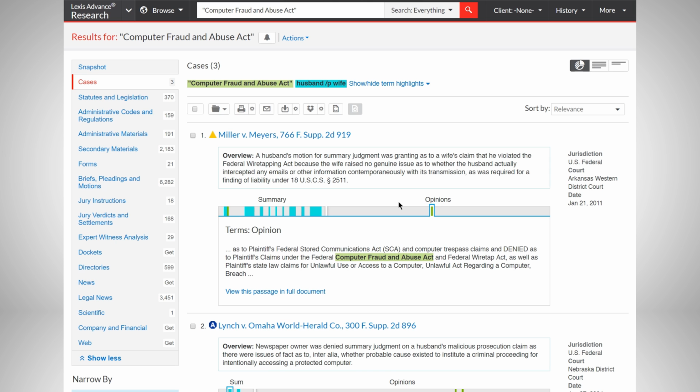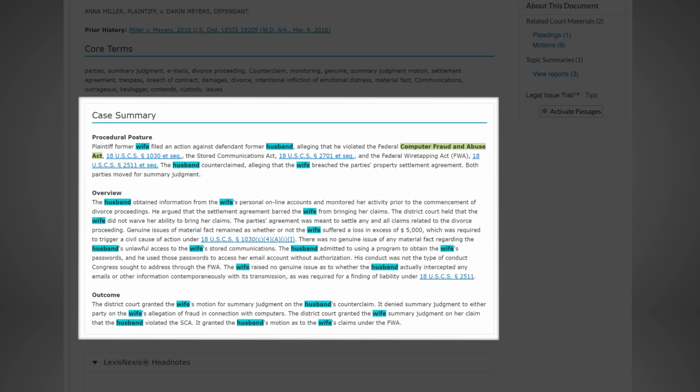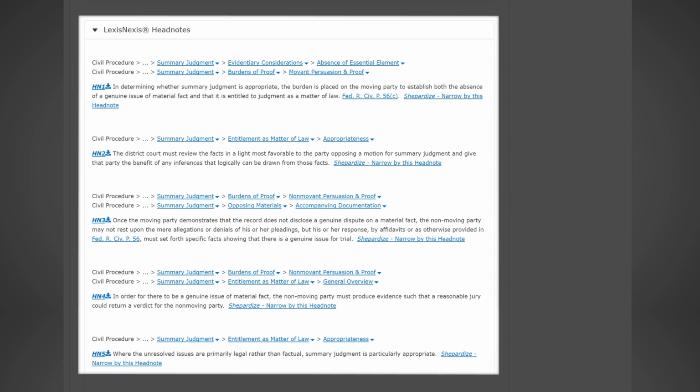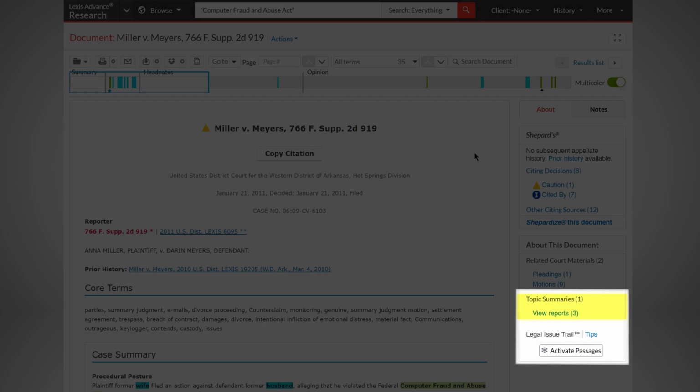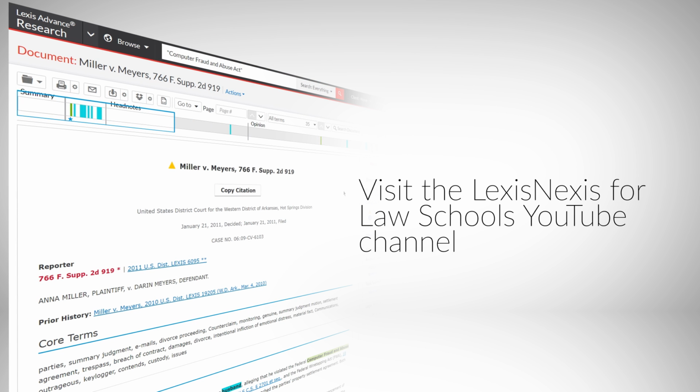Let's view the case Miller v. Myers. Based upon the case summary, you can find that this case has a fact pattern very similar to your brief assignment. Now that you've found a relevant case, you could use the headnotes, topic summaries, and legal issue trail to expand your research. You will want to Shepardize this and all other cases you plan to cite in your brief. To learn how to use Shepard's to validate your brief, visit the LexisNexis for Law School's YouTube channel.